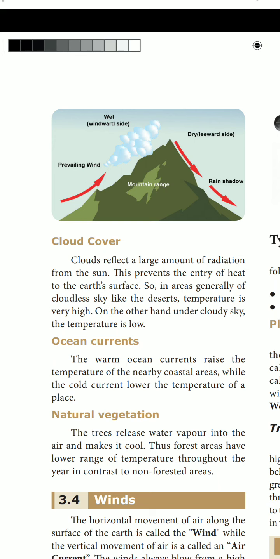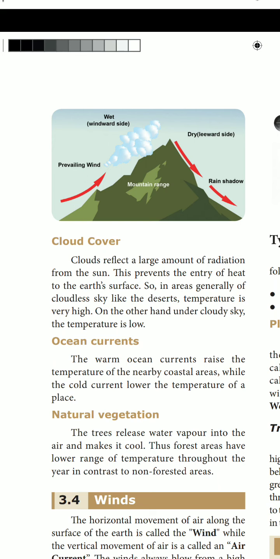The warm ocean current raises the temperature of the nearby coastal areas, while the cold current lowers the temperature of a place. Ocean current. What do you mean by this ocean current? Warm ocean current, cold ocean current. So the warm ocean current raises the temperature of the nearby coastal areas, while the cold ocean current lowers the temperature of a place. Okay.